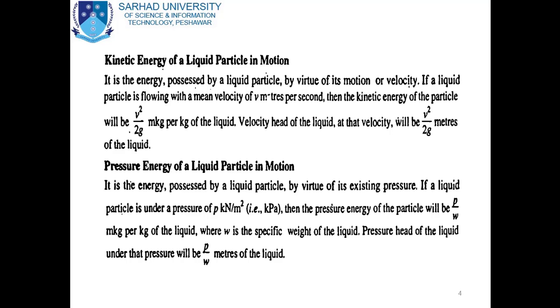If a liquid particle is under a pressure of P kilonewton per square meter, that is kilopascal, then the pressure energy of the particle will be P divided by omega of the liquid. Here omega is the specific weight of the liquid. The pressure head of the liquid under that pressure will be P divided by omega meters of the liquid.